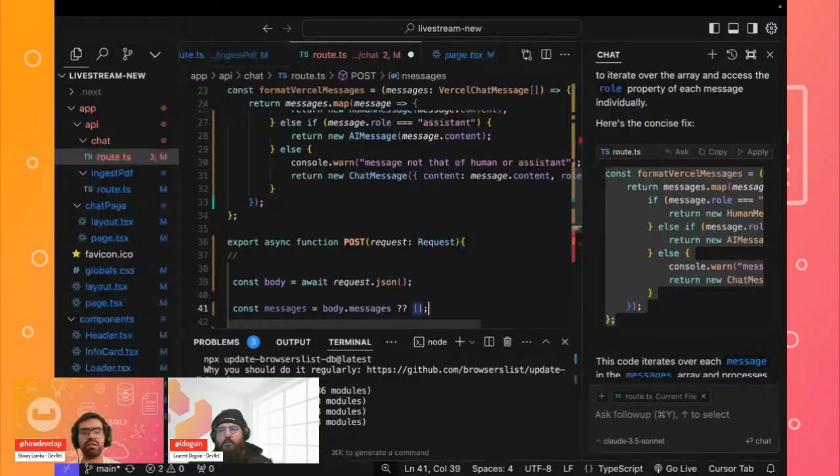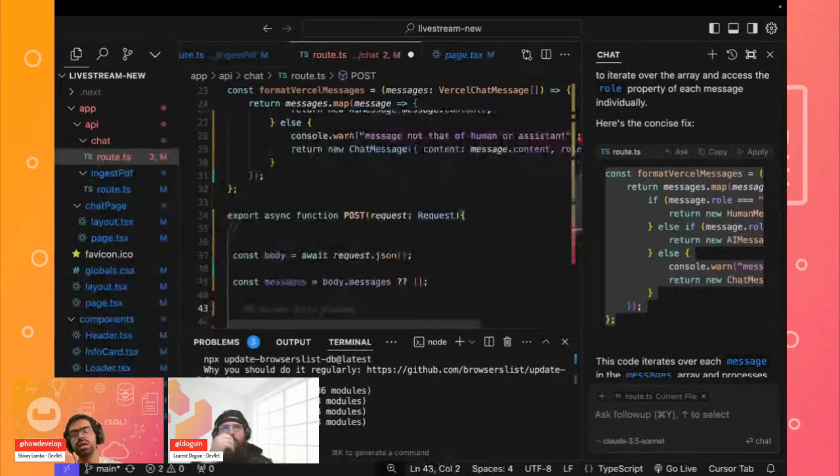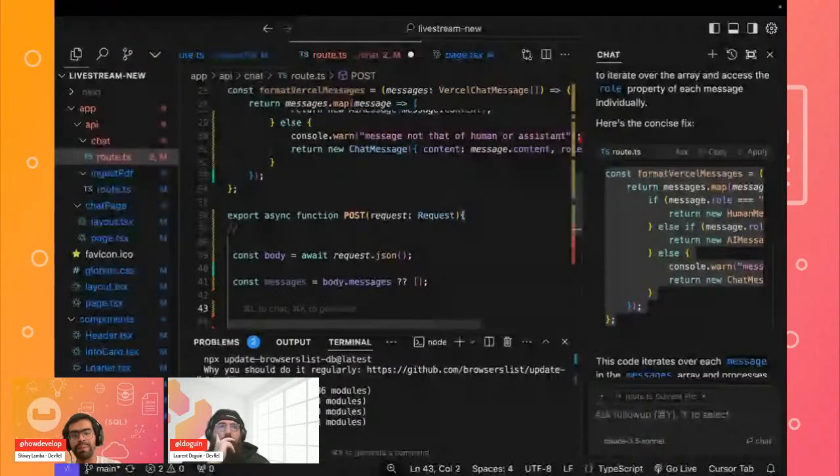So this will help us that if you are creating a new chat from scratch, then we will just initialize it as an array. So we are just using a ternary operator. In case it already exists, then well and good. We'll append it to our existing messages array. Otherwise, we will create a new one.